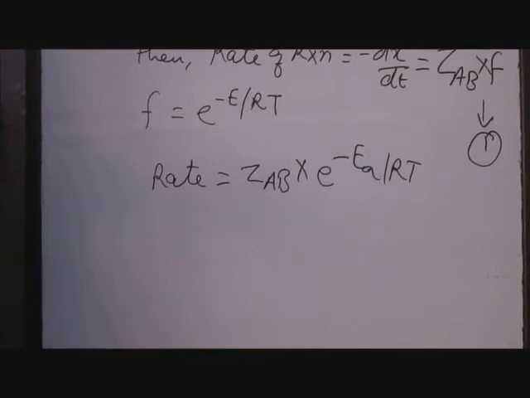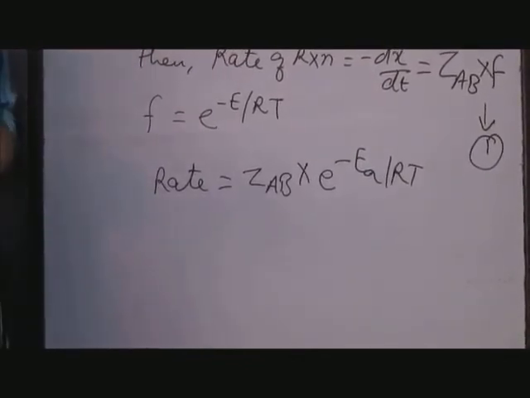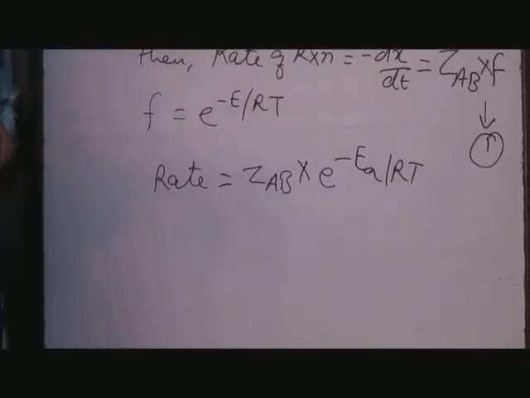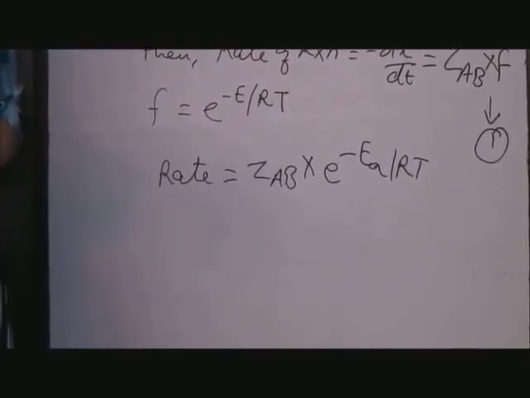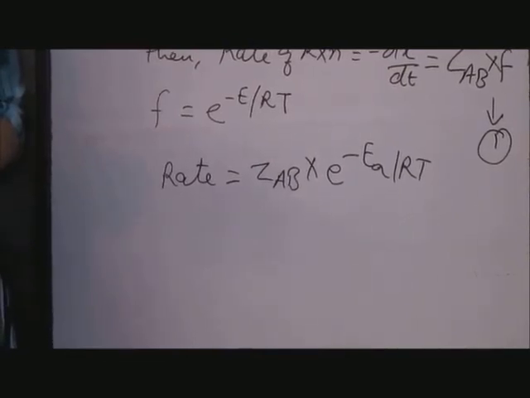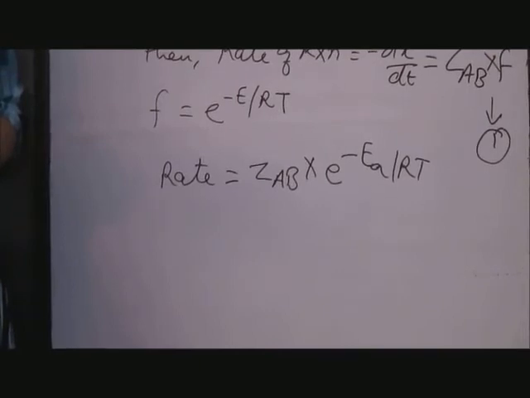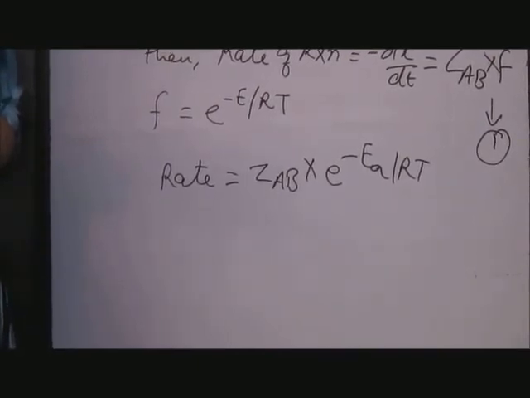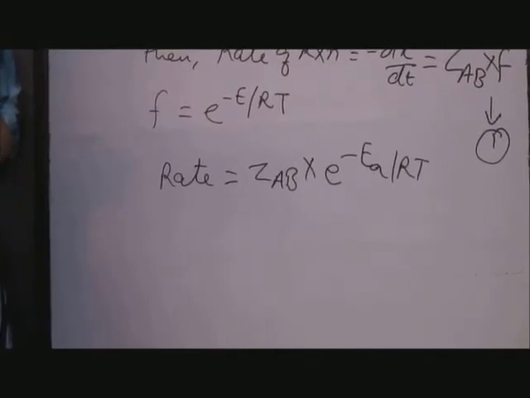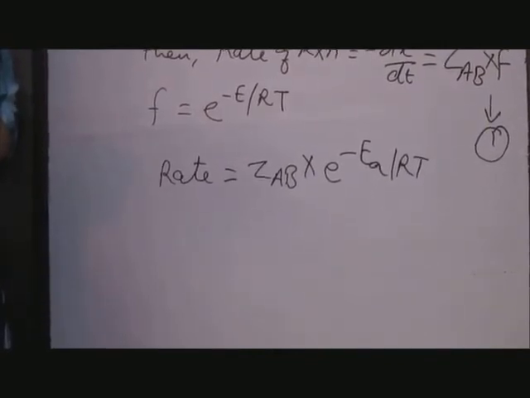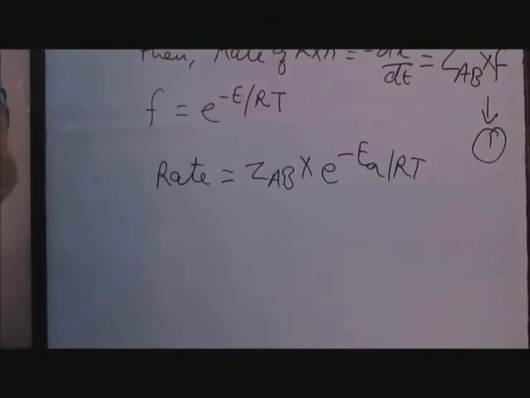This is because even if colliding molecules have energy greater than threshold energy, they may not have proper orientation at the time of collision. That is, no bond breaking and no bond making may occur. Thus, for a collision to be effective, colliding molecules must have energy greater than threshold energy and also must have proper orientation. For example,